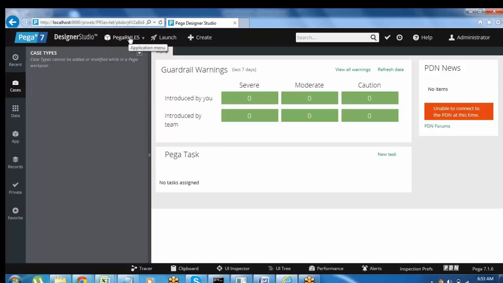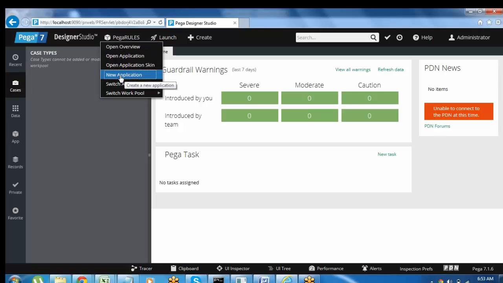Next, Pega rules. This is the application menu. When you create your own application and want to see it, click on this, and it will display your application name here. If you want to build a new application, you can also go to the menu option and start the application from here. If you have access to multiple applications, we can switch between them using the switch application option. That is the application menu.